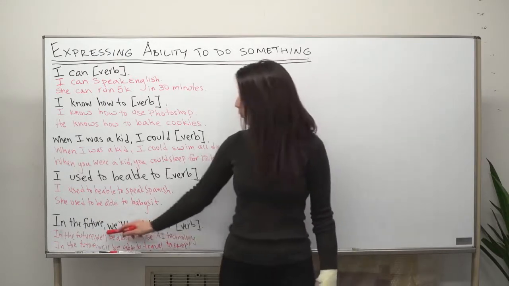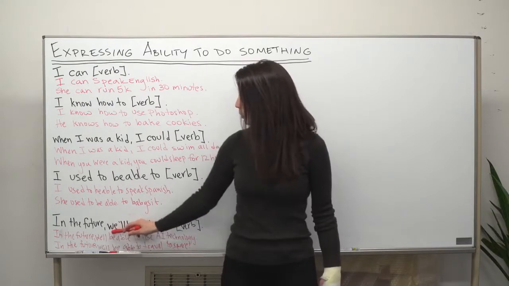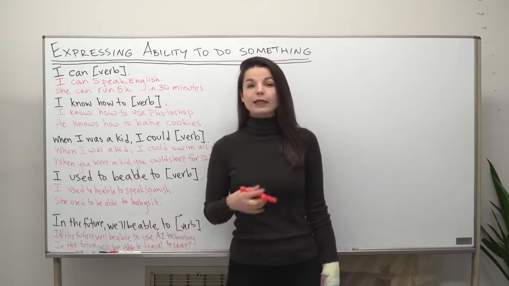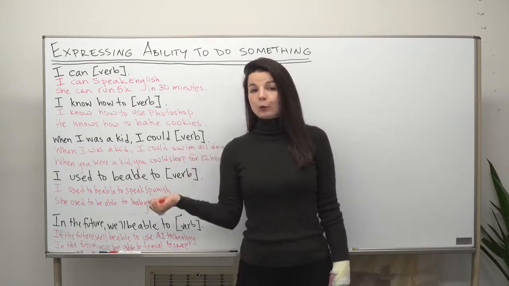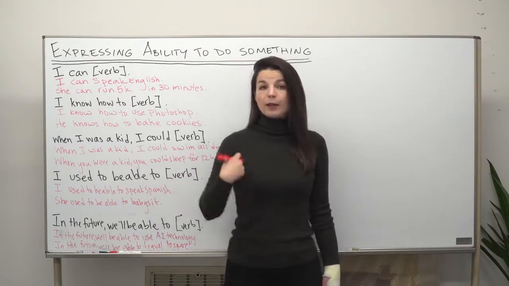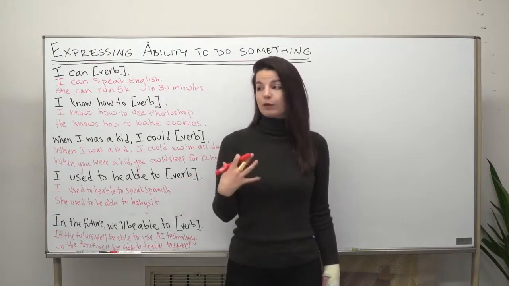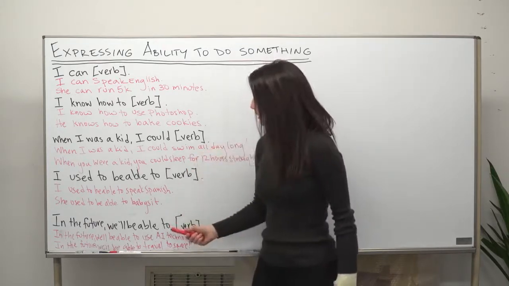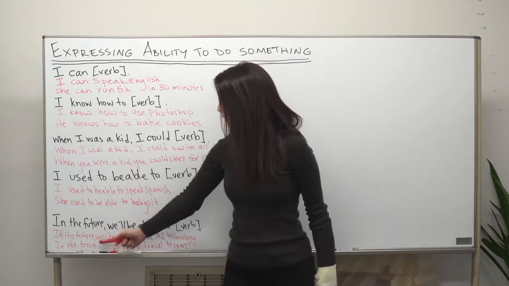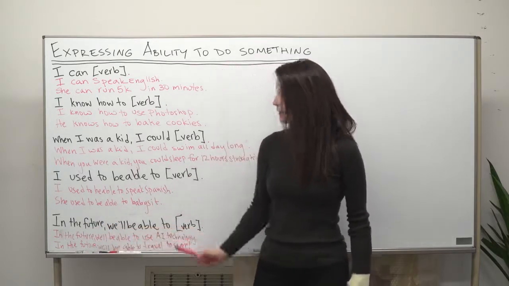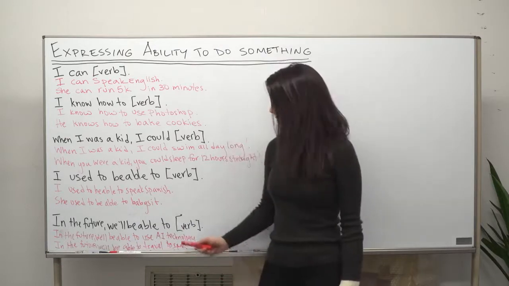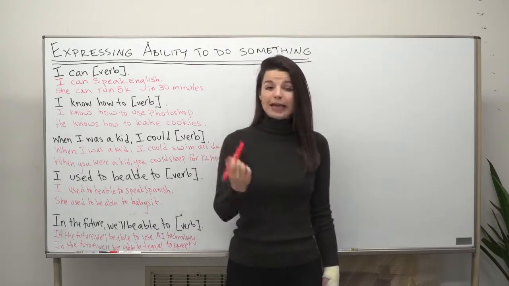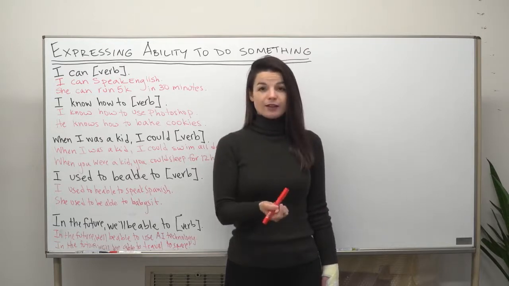So here I have "we" in my example, "we will." So "'ll" is the contracted form of "we will," and I've used "we." In this case, "we" means all people, all members of society, we, together. So some examples of this. In the future, we'll be able to use AI technology. AI, so artificial intelligence, AI technology. In the future, we'll be able to use AI technology.